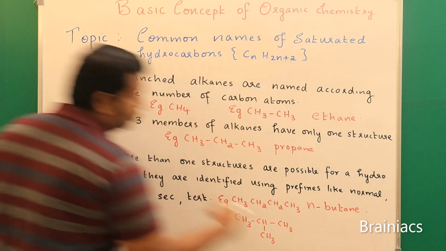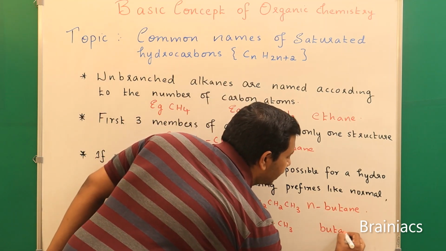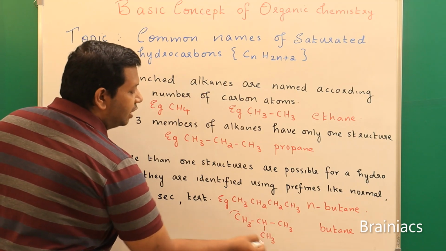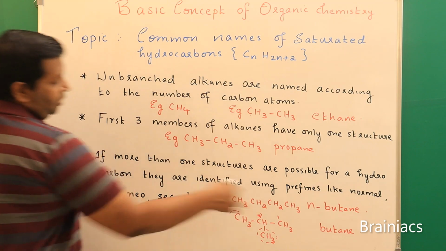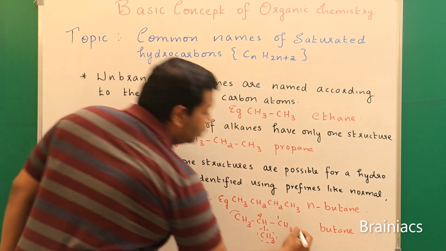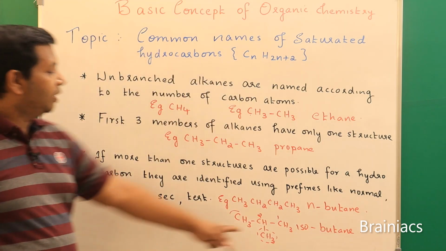But in this case, what will we say? Again, this is butane, but we need to add a prefix before that. Whenever there is one CH3 group connected to the second carbon atom of the continuous parent carbon chain, we use the term iso. So what is the common name of this compound?